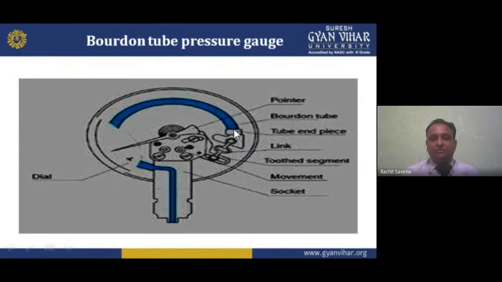It is the tube. Link is already given here where we connect. A toothed segment is shown here. Movement is there, a socket is there. Through this we can identify the parts.